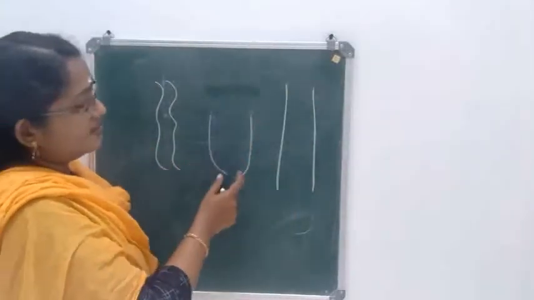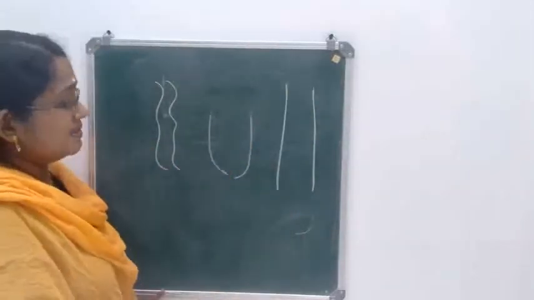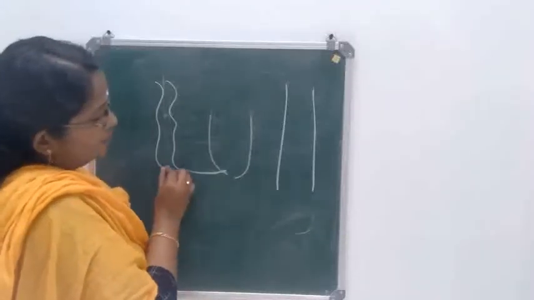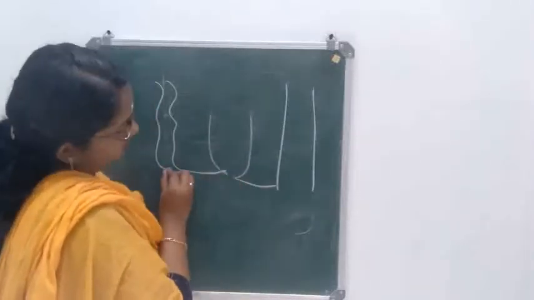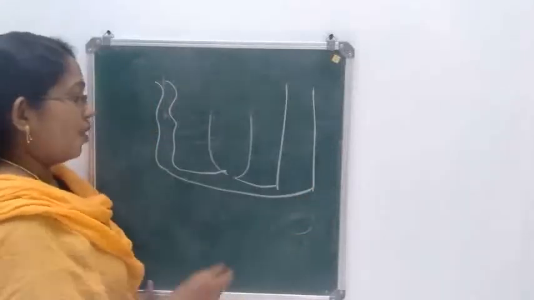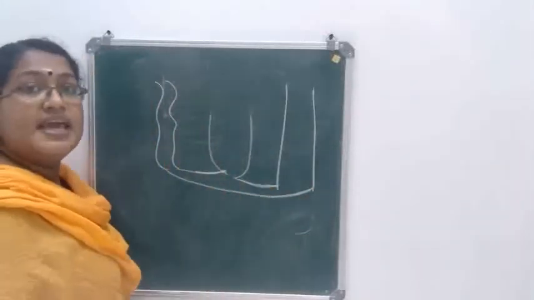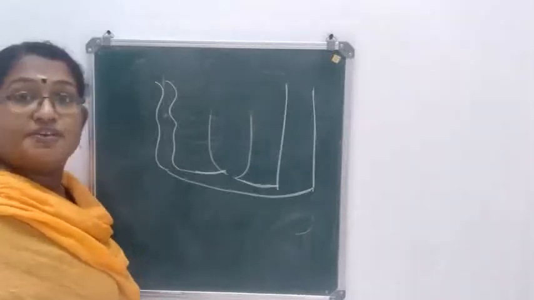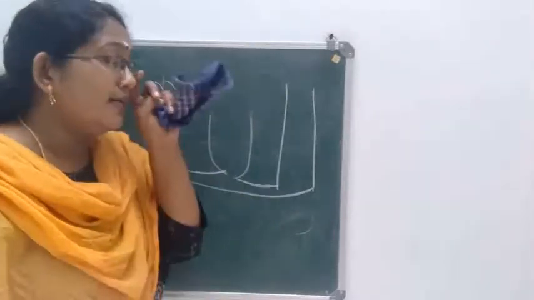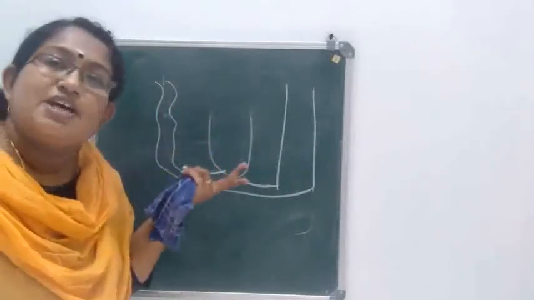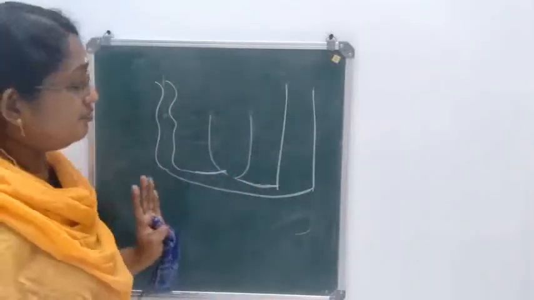This is lean, this is somewhat thicker, this is of medium size. Now I am joining the bottom of all these three tubes with another rubber tube. So three tubes of different sizes as well as shapes are considered.